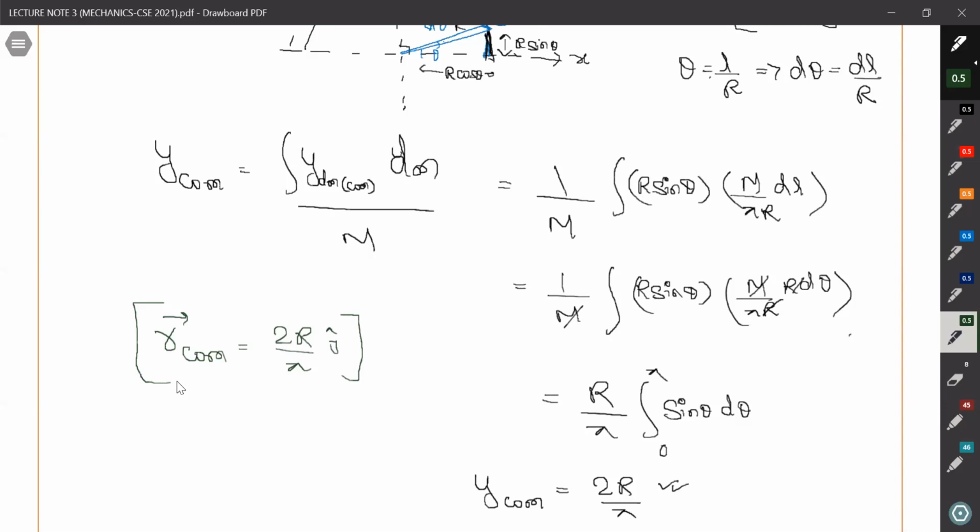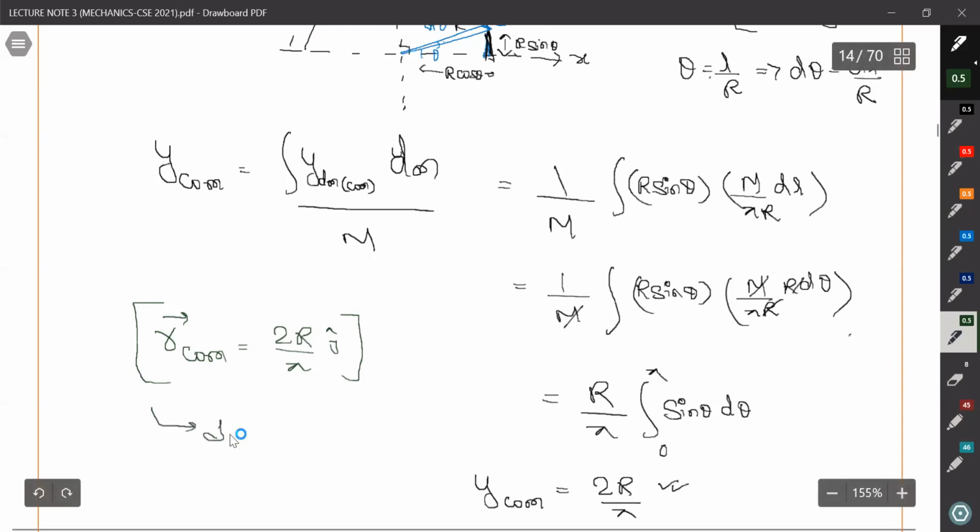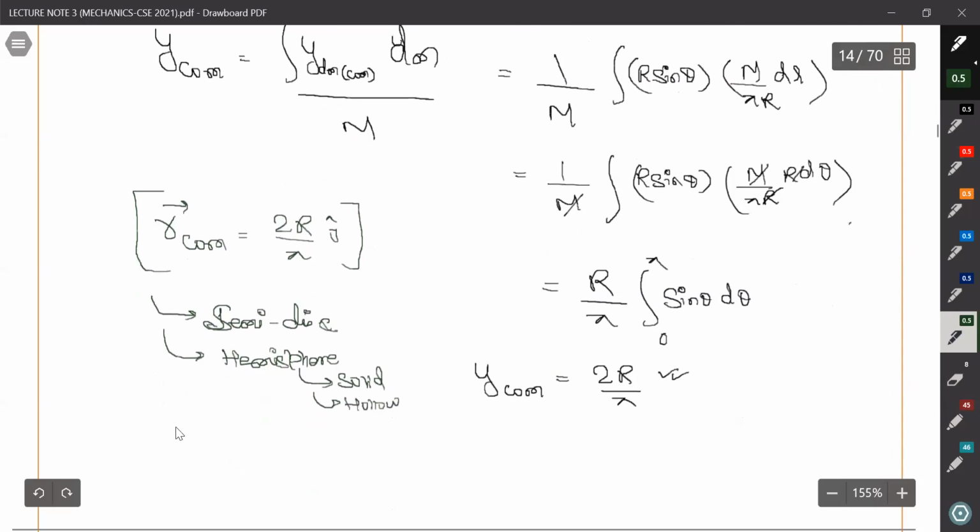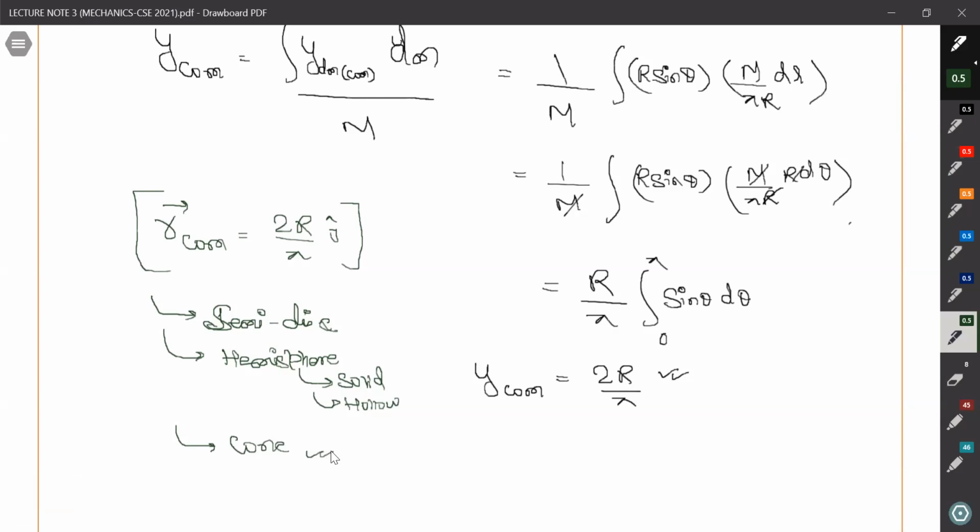You should try to solve for a semi disk, and a hemisphere, which can be both solid and hollow, or a hollow cone. You should be able to solve these. You have to take the element and just integrate to get the center of mass.